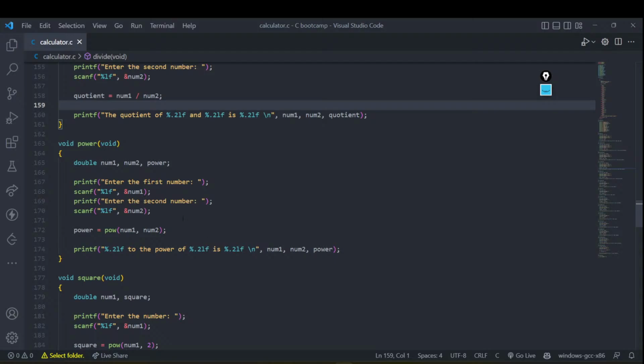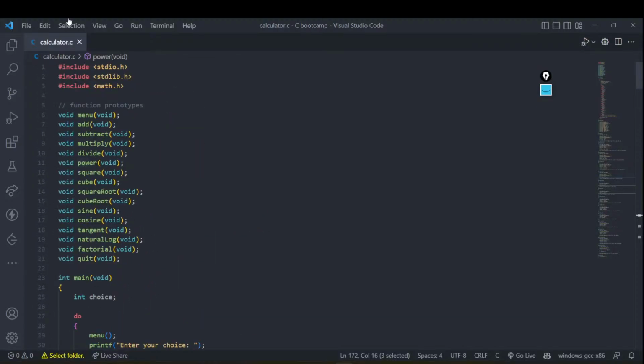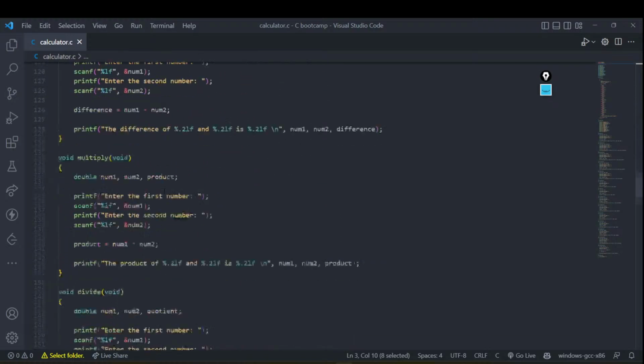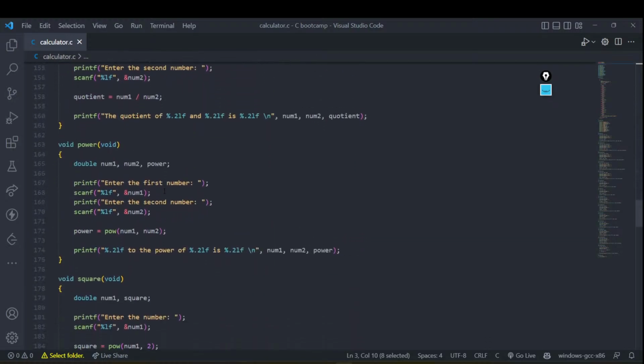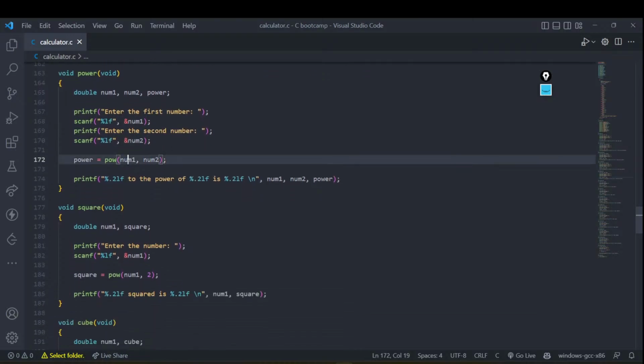The thing is that in power, we don't know how to actually create a power, right? We don't know about that. So what we are doing is we are using a pow function. And what is this pow function? It is basically the power function. And how are we getting it, have we defined it anywhere? The answer is no, we have not defined it anywhere. This is a pre-built function, and we are able to use it through the math.h library. This function helps us get the power of numbers. It accepts two parameters. First is the number which you want to take the power of, and second is the value which you want to raise it to. Maybe you are writing pow(2, 3).